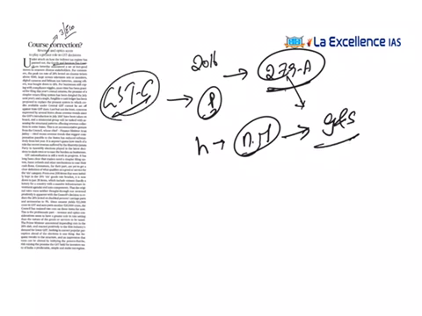And what is this GST Council? As per this Article 279A of the amended Constitution, this GST Council will be a joint forum of center and states.